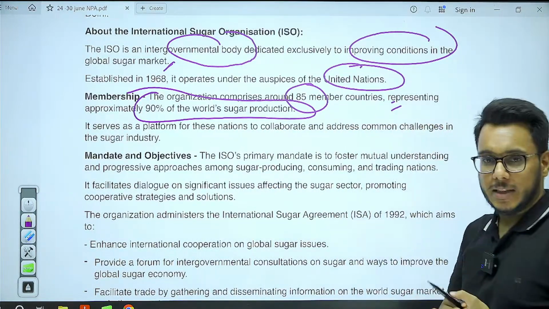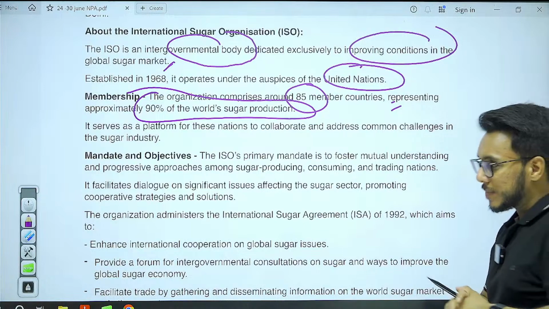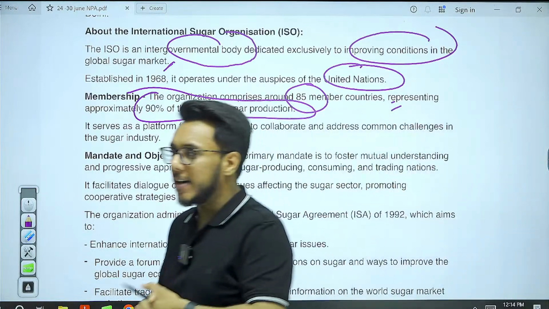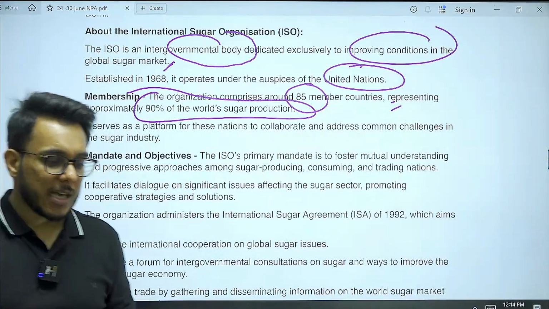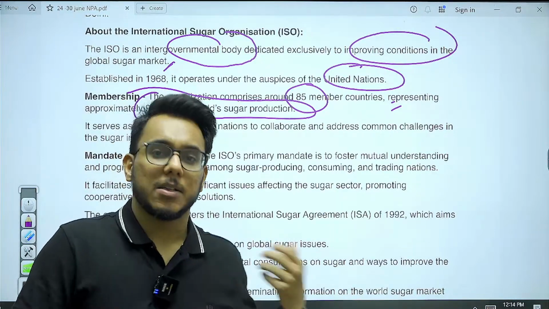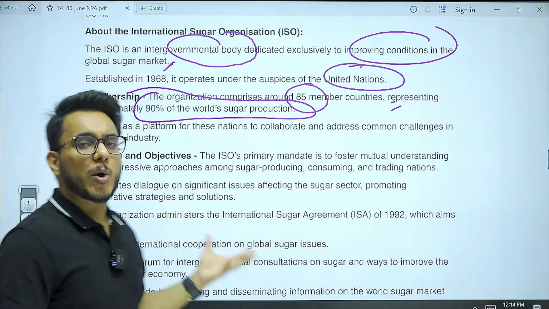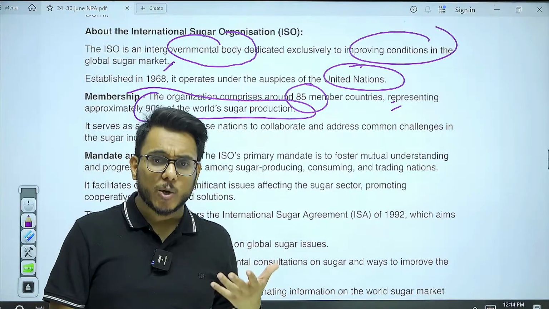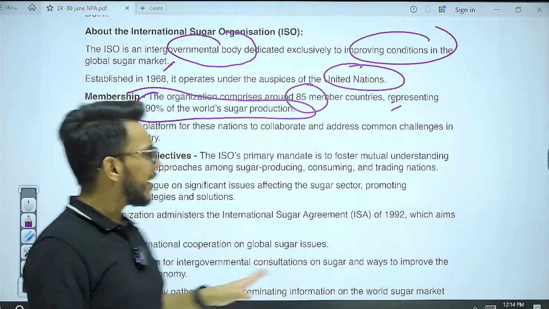That is one thing. Now, is India a member? Yes. Now, this year International Wheat Council question that came, it was asked that you have to be a member of it in order to export wheat. So when we talk about this International Sugar Organization, do you need to be a member of it if you have to export? No, that thing is not there.